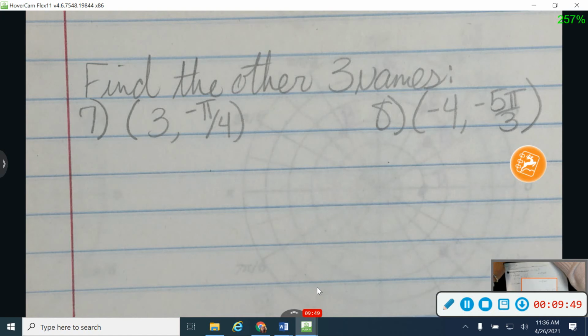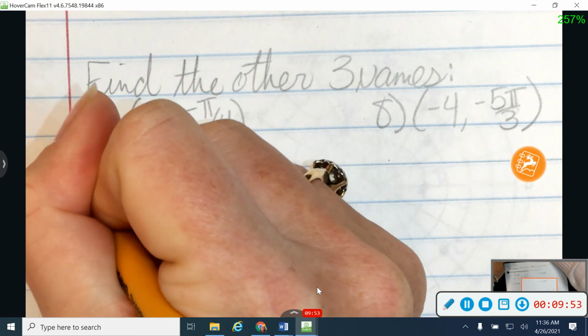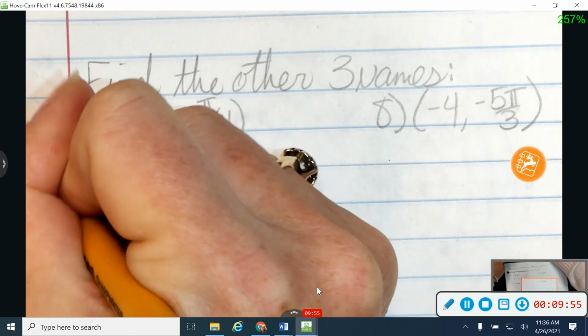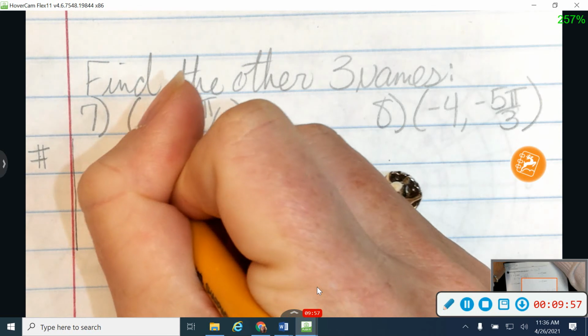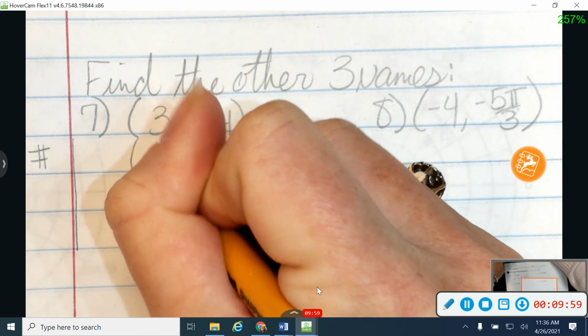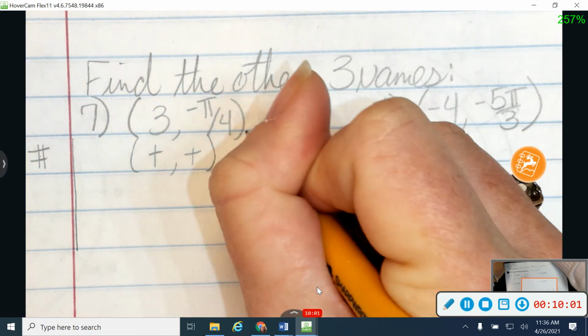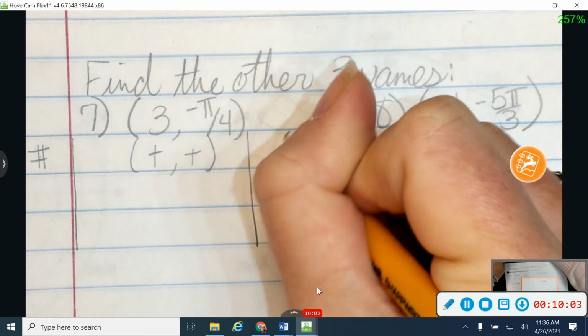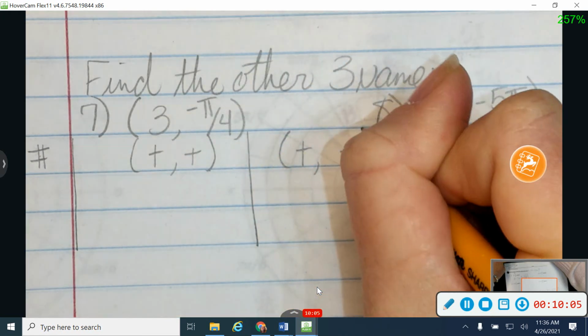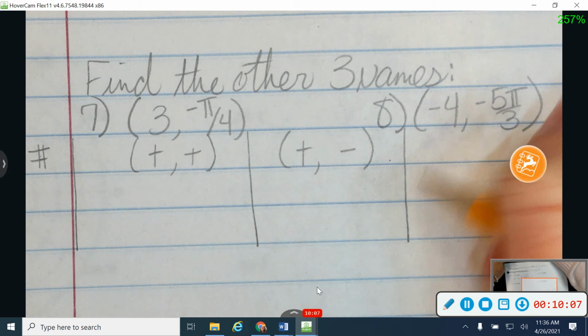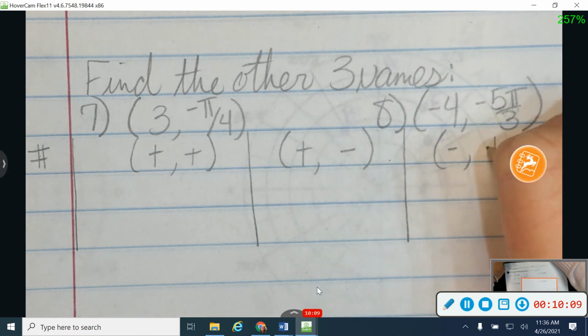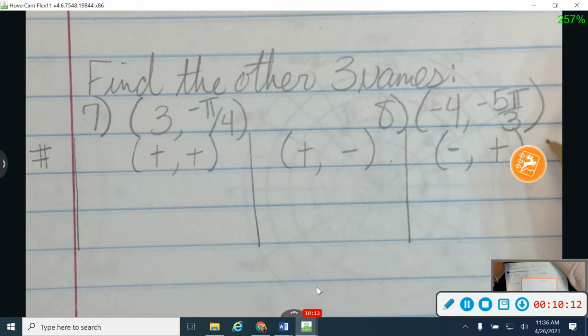Okay, so on your worksheet it'll give you a table and it's going to look like this. All right, so I'm going to start over here by putting the number of the question, and then it's going to have a column to write the positive name, and a positive negative, and a negative positive, and I'll move over here in just a second, and a negative negative.